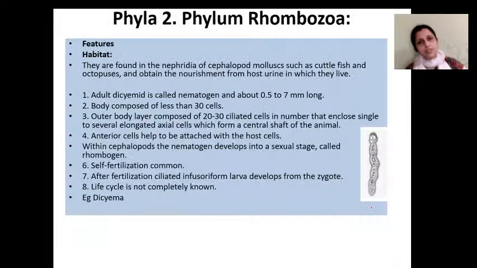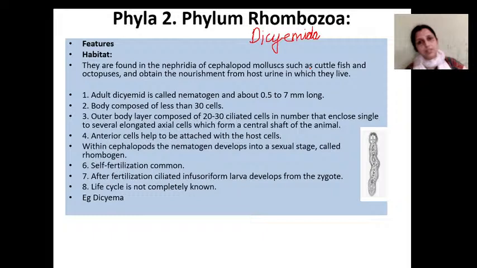Now, next is the phylum. There are two phyla. The next phylum is phylum Rhombozoa or Dicyemida. Phylum Rhombozoa or phylum Dicyemida.